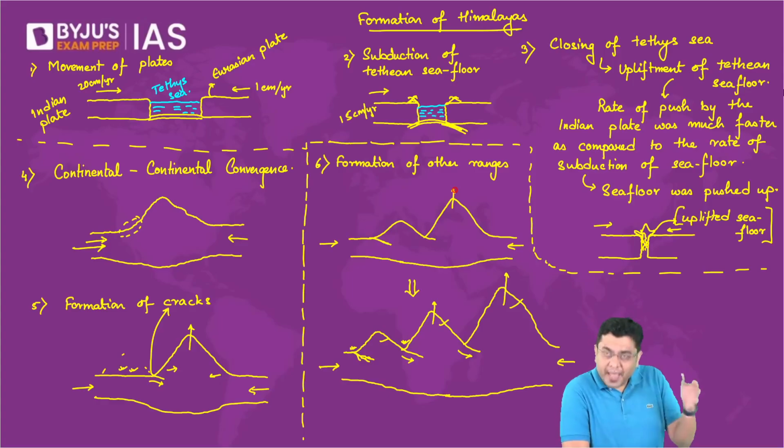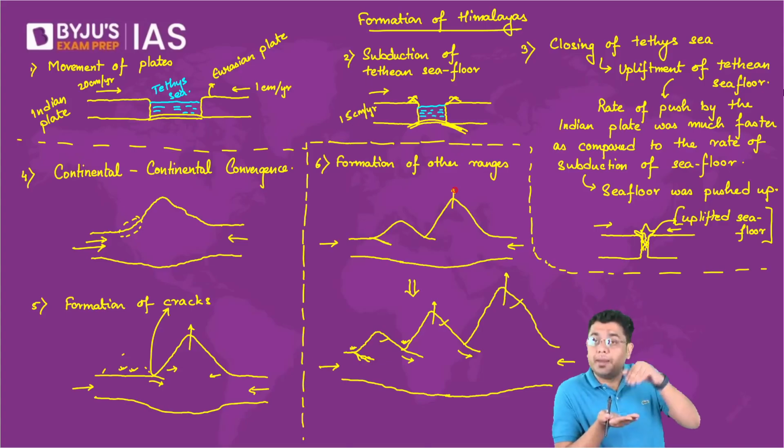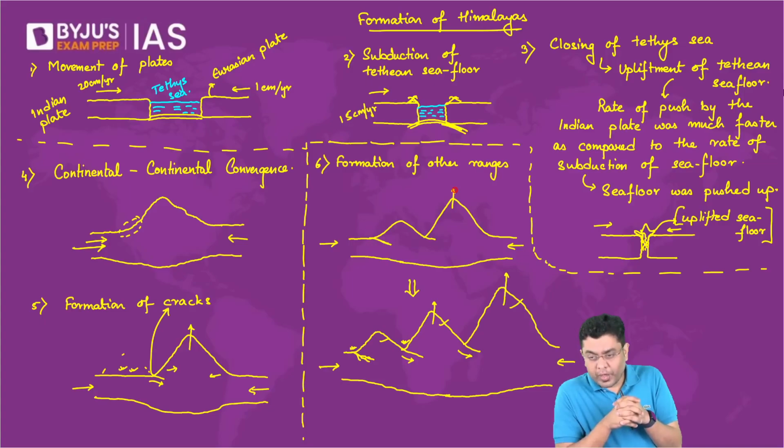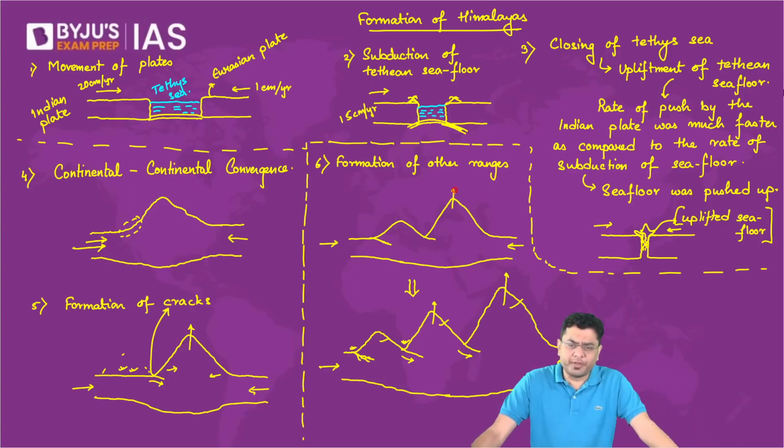All the meanwhile, as the compression still continues even today, the Indian plate is pushing towards the Eurasian plate at a speed of 1 to 2 centimeters per year. So even today, the height of the entirety of the Himalayas continues to increase, and that region continues to be a hotbed of seismic activities or earthquake events. Okay, so that is about the formation of Himalayas, which should suffice even for your optional preparation. This is something which should be more than sufficient.